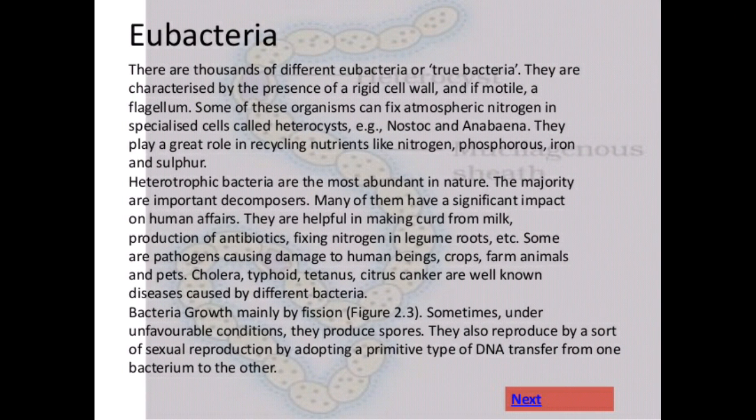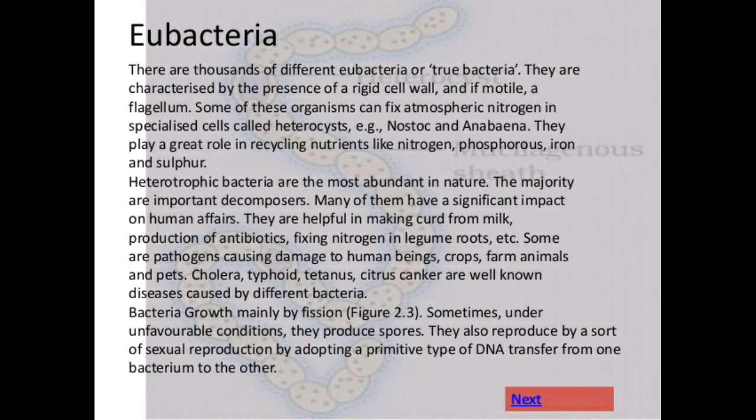Eubacteria. There are thousands of different eubacteria or true bacteria. They are characterized by the presence of a rigid cell wall and, if motile, a flagellum. Some of these organisms can fix atmospheric nitrogen in specialized cells called heterocysts. Nostoc and Anabaena are examples. They play a great role in recycling nutrients like nitrogen, phosphorus, iron, and sulfur.